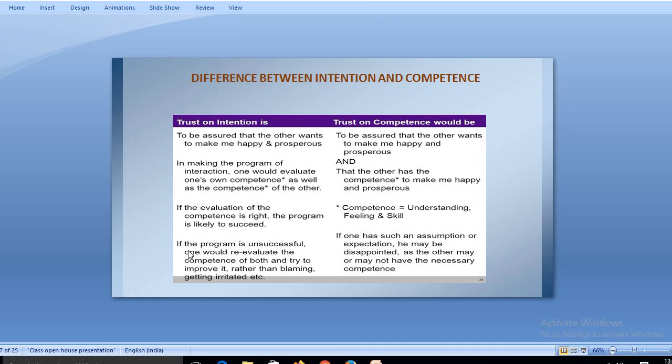Now the next one is, if the program is unsuccessful, one would re-evaluate the competence of both and try to improve it. On the other hand, with assumption and expectation, he may be disappointed that a person doesn't have the competence, then definitely he or she may be very much disappointed.